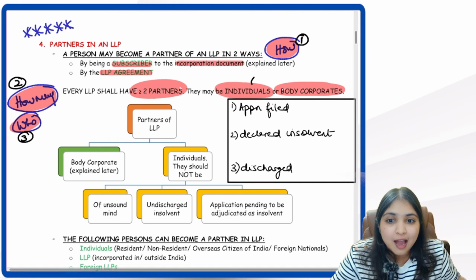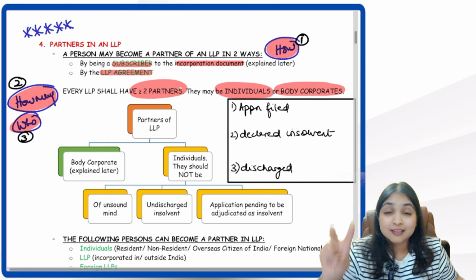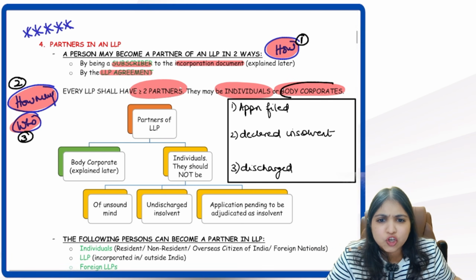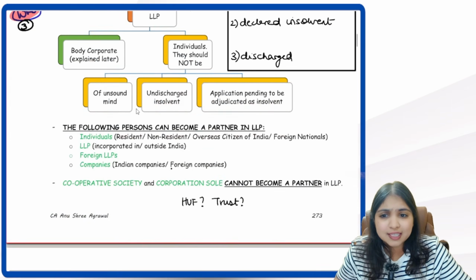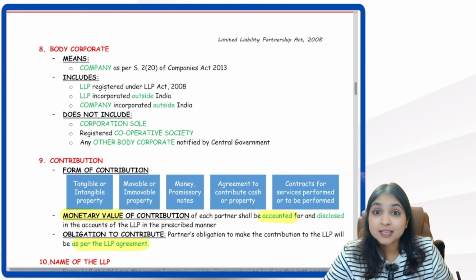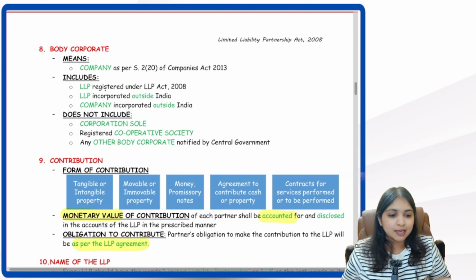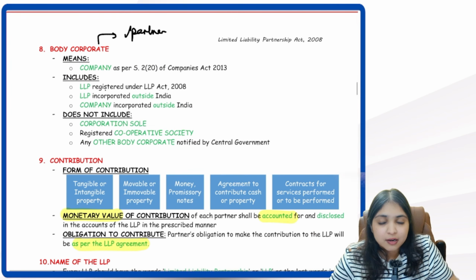Okay, now tell me, how many things do we have to learn about now? Individual partners and body corporate partners, 2 things we have to talk about. Can we finish off body corporate partners first? Yes. First of all, who are these body corporates? I'll straight away take you to the body corporate definition and then we'll come back. See, body corporate has been defined by the LLP Act. Body corporate can become a partner of the LLP.